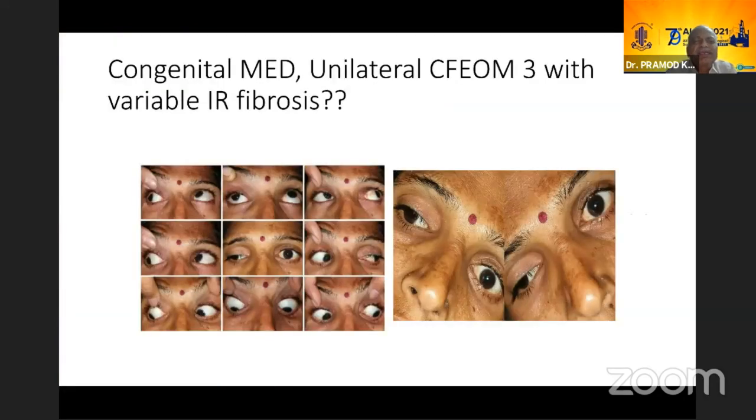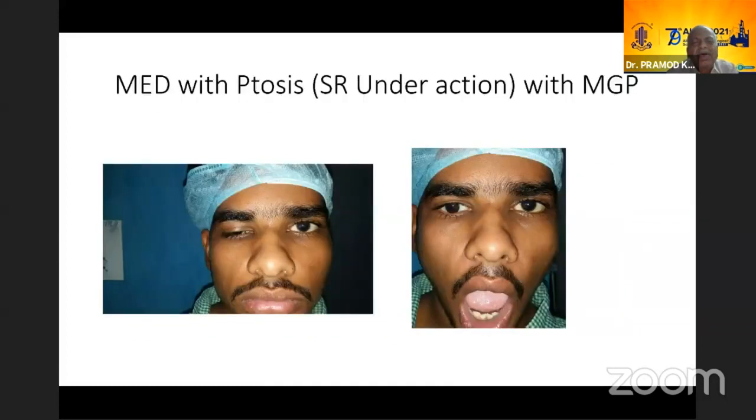Now, some of these MEDs, Professor Subhash will be talking about them. I just want to say in this context that some of these MEDs can be unilateral CFEOMs with variable IR fibrosis. Those which have IR fibrosis, some of them could be falling in this category. And some with ptosis and SR underaction could be falling in CCDDs, because this could be the paretic component. And some MEDs also have paresis as well as IR restriction. So all those combinations are there, depending upon how much paresis and how much restriction has come in.